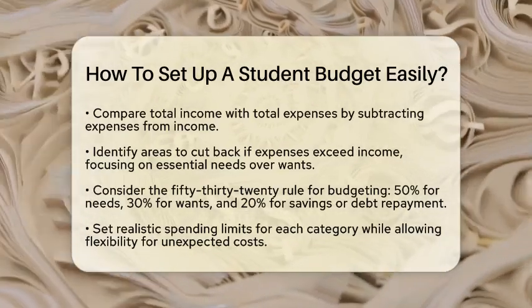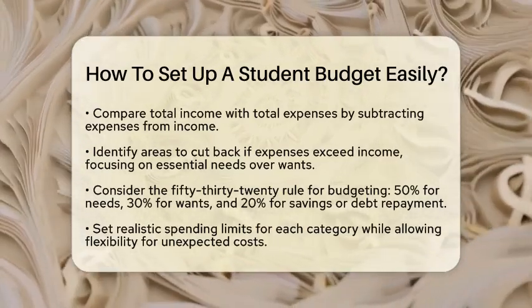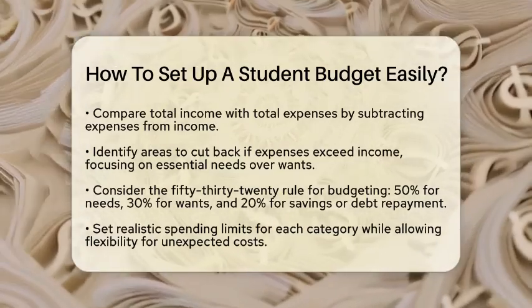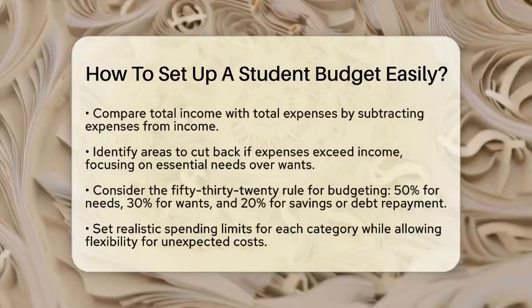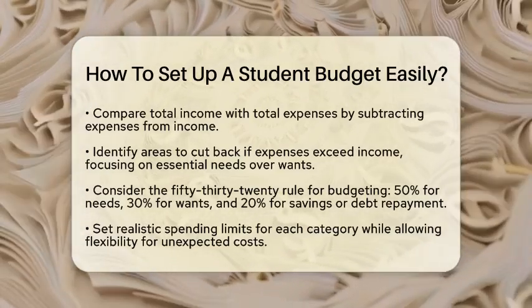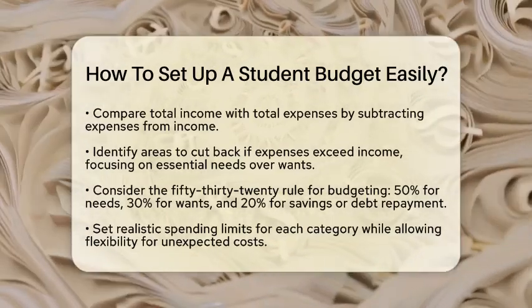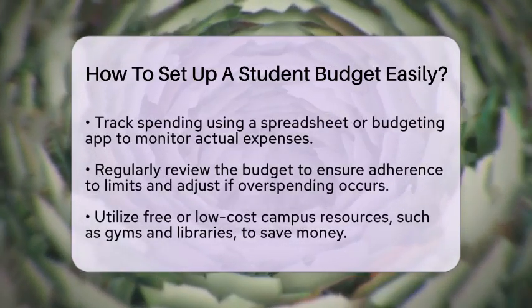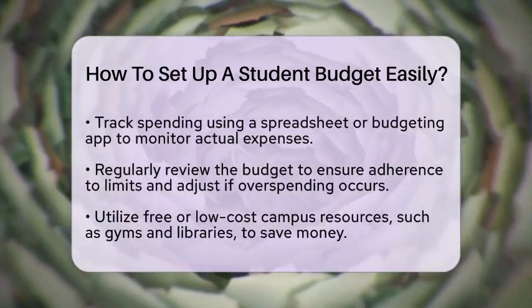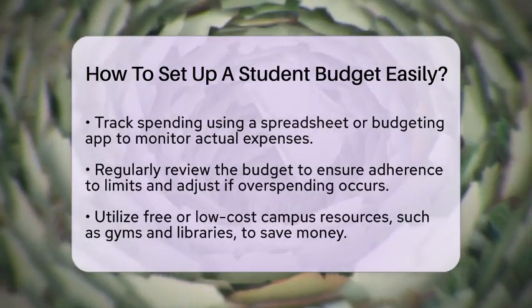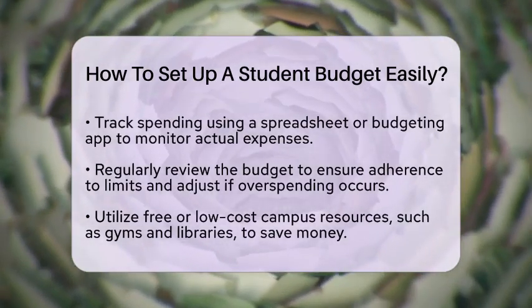A helpful budgeting framework to consider is the 50-30-20 rule. This means you allocate 50% of your income to needs, 30% to wants, and 20% to savings or paying off any debt. Adjust these percentages based on your own financial situation if needed.